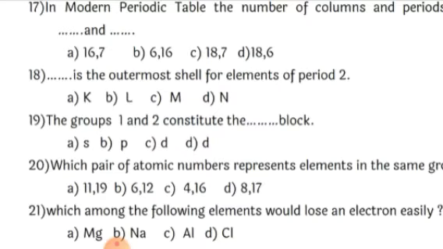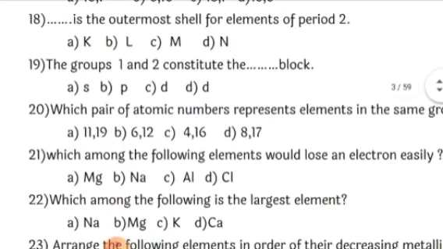So here dash is the outermost shell. Since period number 2 has only 2 shells, the first shell will be K and the outermost shell will be L. So the correct answer is L is the outermost shell for elements of period 2.